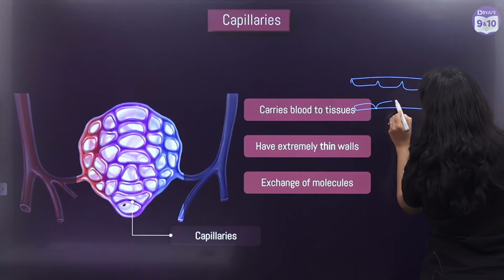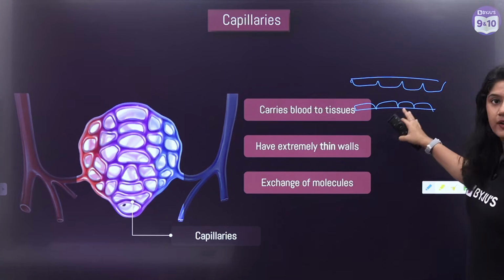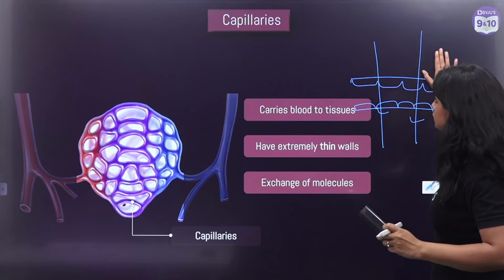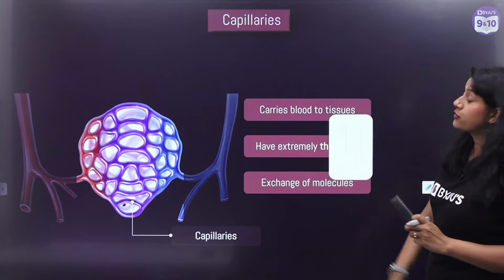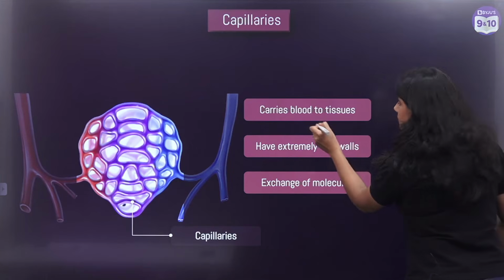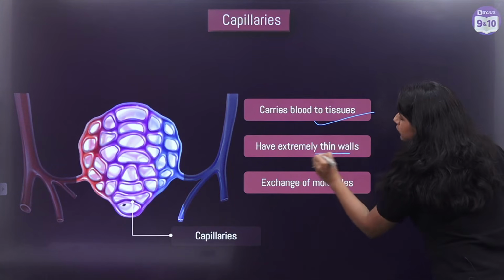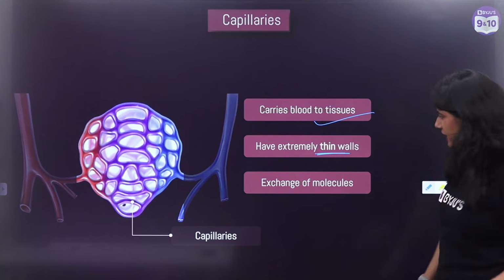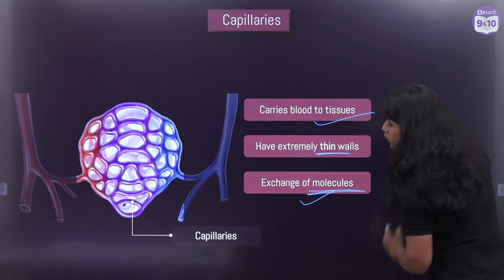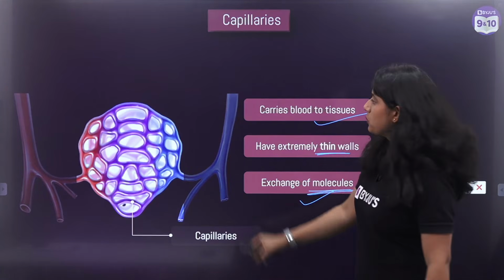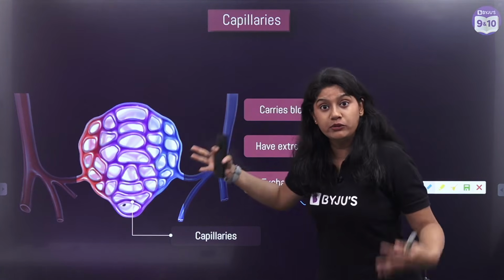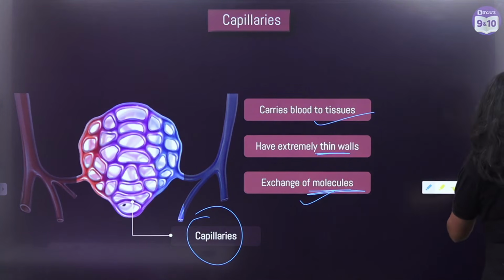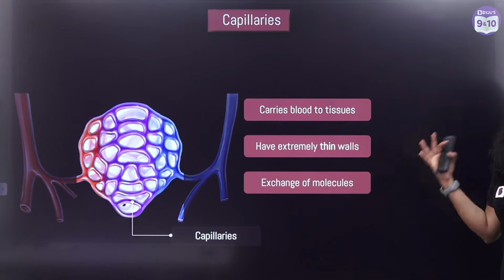This is very, very important, right? They just have this, right? So it's very easy for them to have any exchange, right? And this is a very, very important characteristic feature of the capillary. They carry the blood to the tissues. They have an extremely thin wall. A very, very important point, so that the exchange becomes really very easy. And of course, they help in the exchange of the molecules. So eventually the arteries and the veins will be meeting and they'll be forming the capillaries. This is super important. Please make sure you don't get confused with these terms.